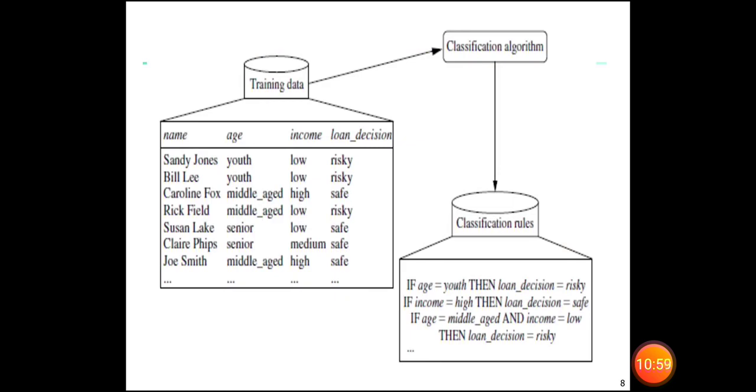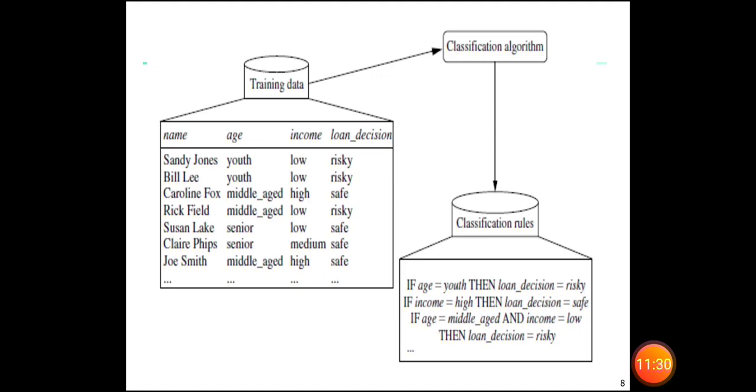So another example is given over here. It's a training data, and in training data we have attributes like name, age, income, and loan decisions. So with this, you can identify who are all having income low or high or medium. With these data, you can take loan decisions. Along with that, we have taken age also as one attribute.